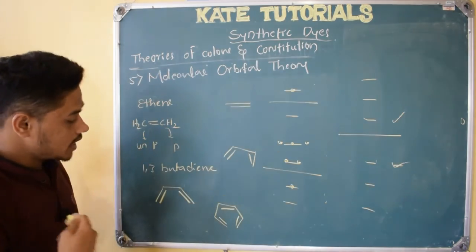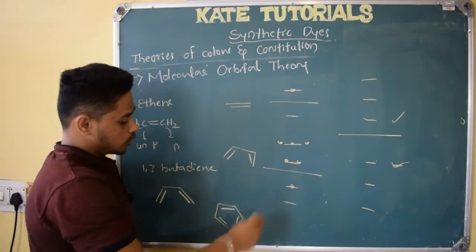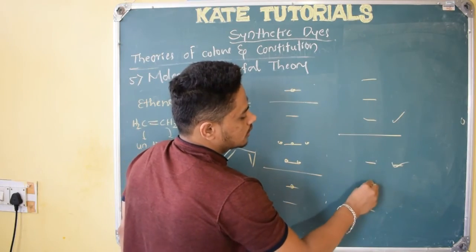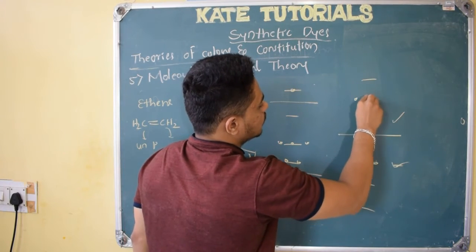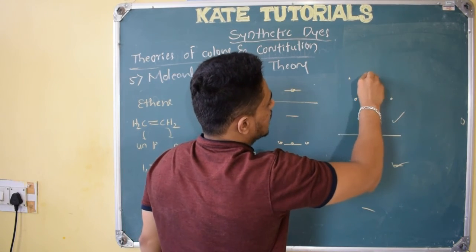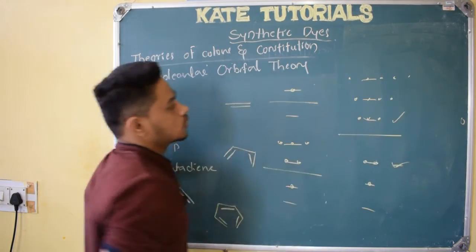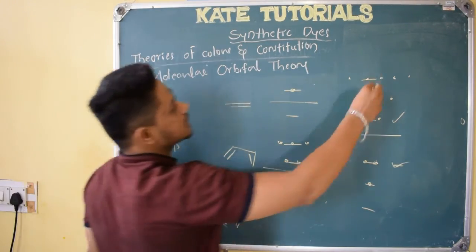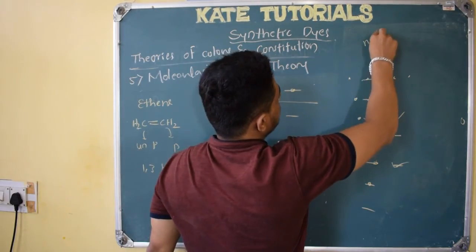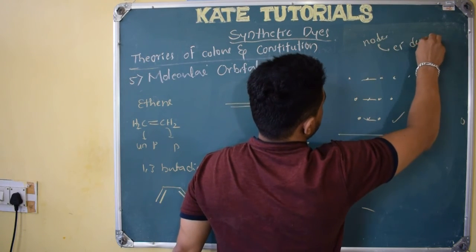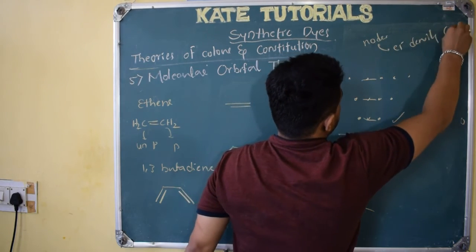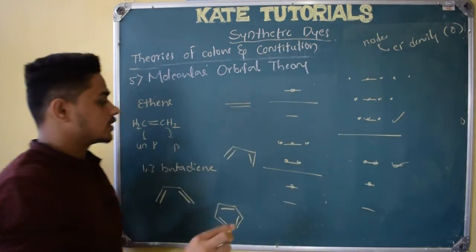Further, regarding nodes, here 0 node, 1 node, 2 node, 3 node, 4 node, and it will have 5 nodes. Nodes means the electron density there will be 0, right? So that thing you need to remember.